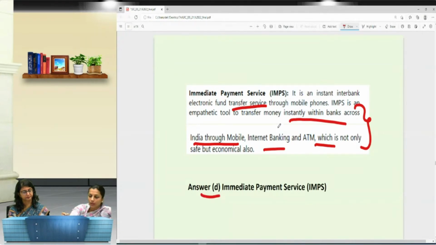So one by one we have done. And remember one thing: while writing the answer, make sure of the key points. It can come as a short note, it can come combined, and MCQ can come over here. So for that, you need to know what the key points are over here, and then only you can mention the answer.